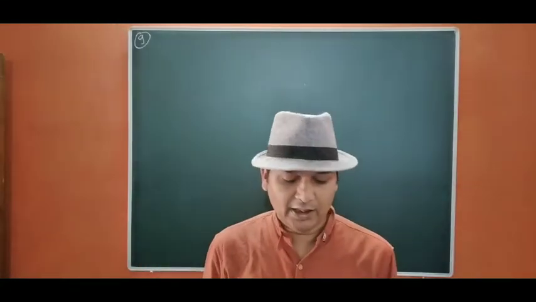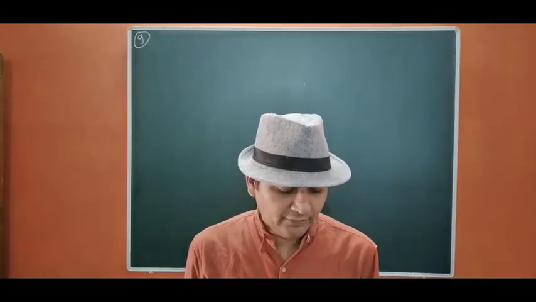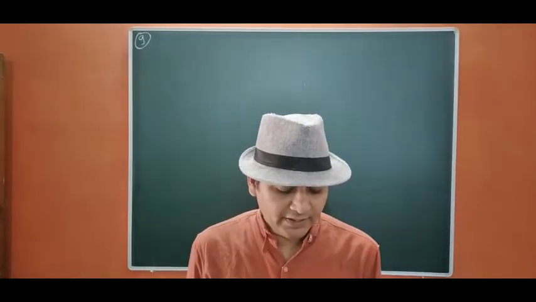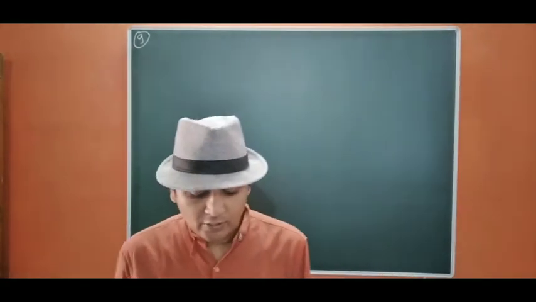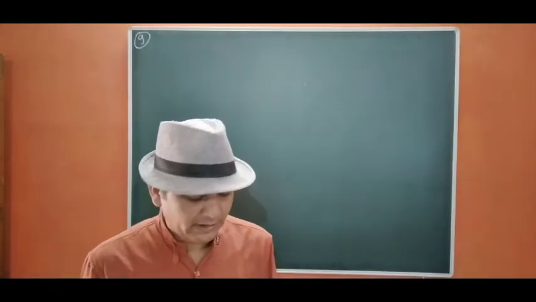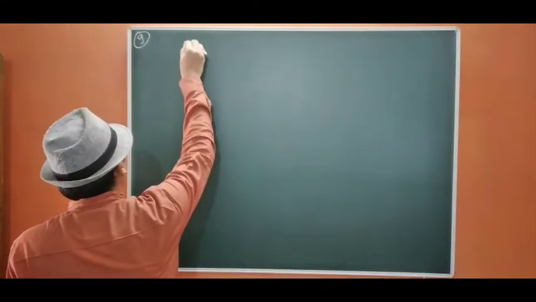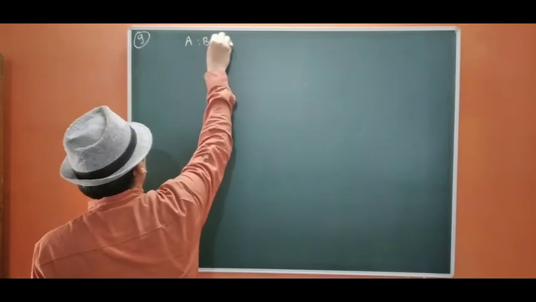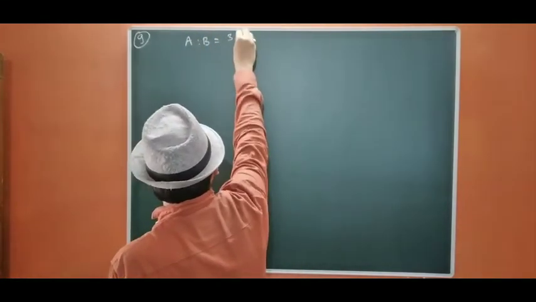Now we move to case 2. A and B are partners sharing profit and losses in the ratio of 3:2. C enters for 1/5 share in profit, C acquires 1/5 of his share from A and 4/5 share from B. Okay, so let us start. A and B are partners in 3:2.